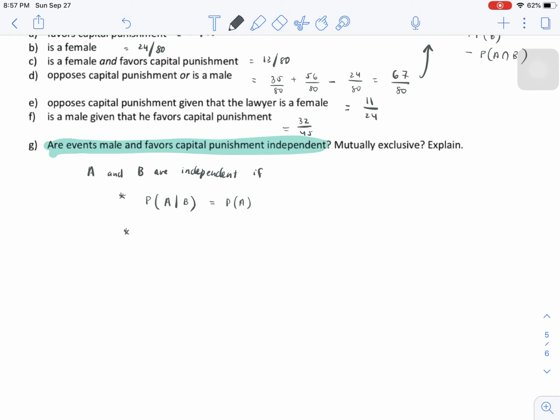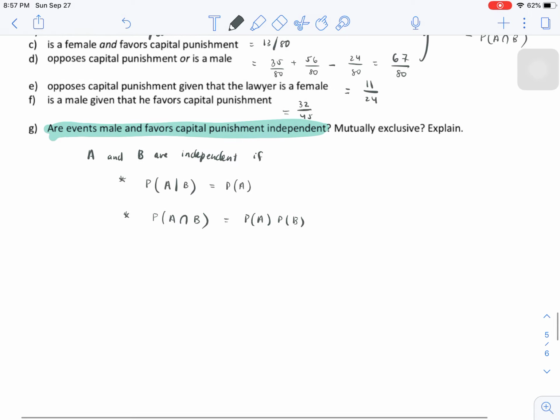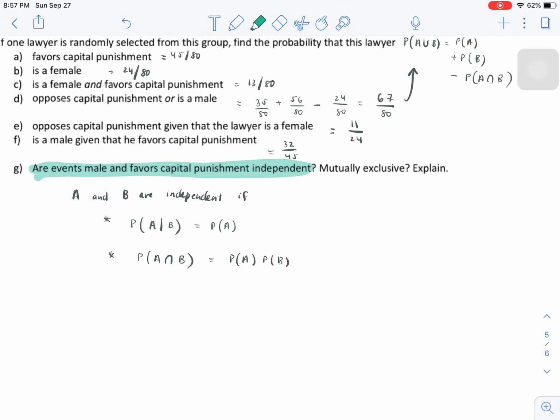Another test for independence that we have is seeing if the probability of A and B is just equal to the product of those two probabilities. So in other words, to answer if the events male and favoring capital punishment are independent, we just have to test if one of these two properties is true.